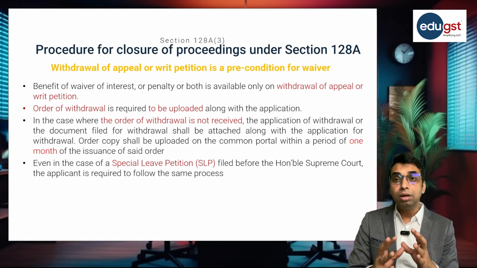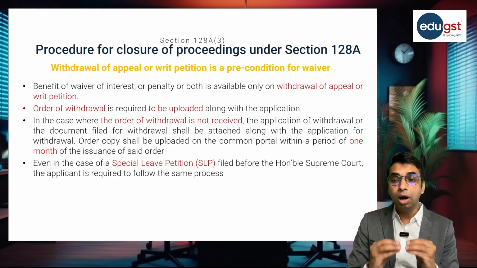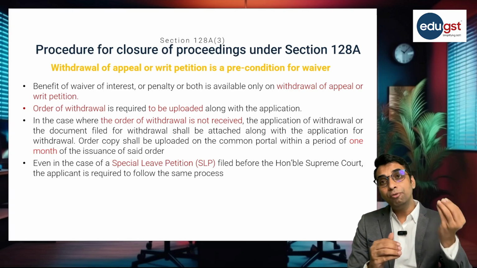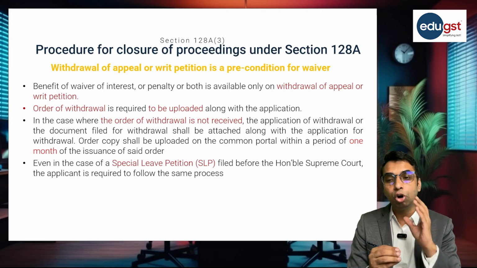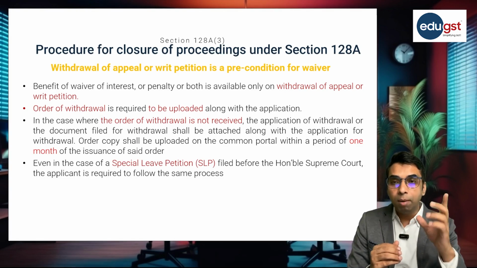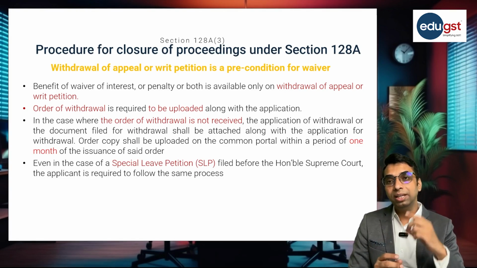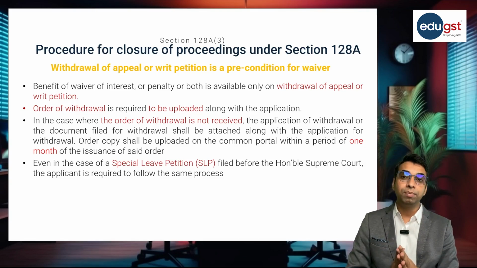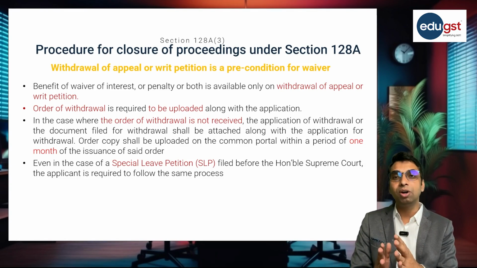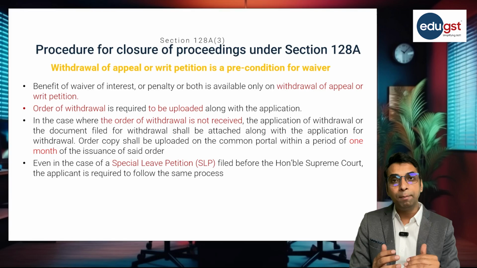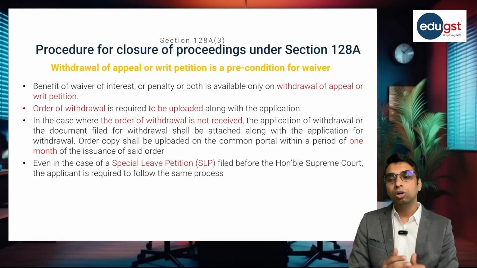In that case, the applicant is required to upload the application for withdrawal of appeal along with the requisite documents on the common portal, and then only they can apply for the amnesty scheme. And after getting the order, within a period of 1 month from the issuance of the said order, the appellant is required to upload the final order on the common portal.